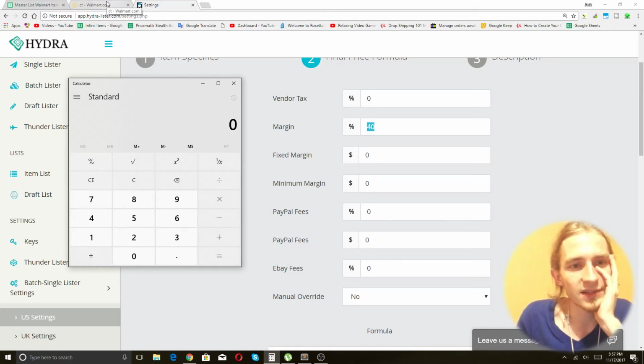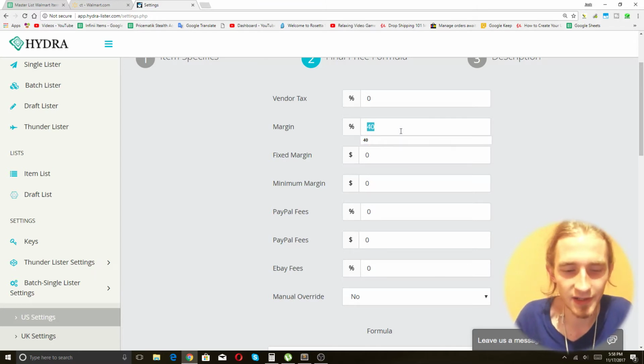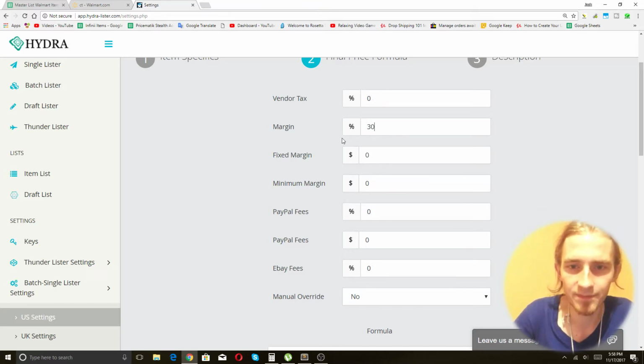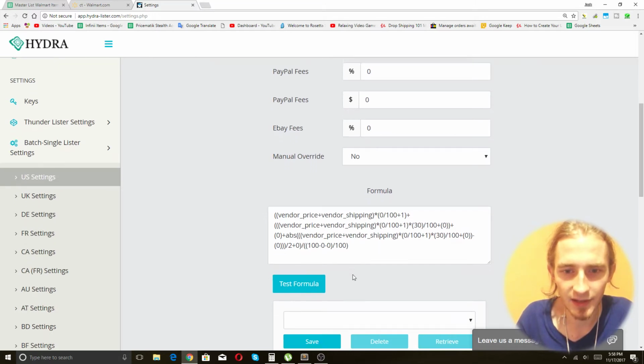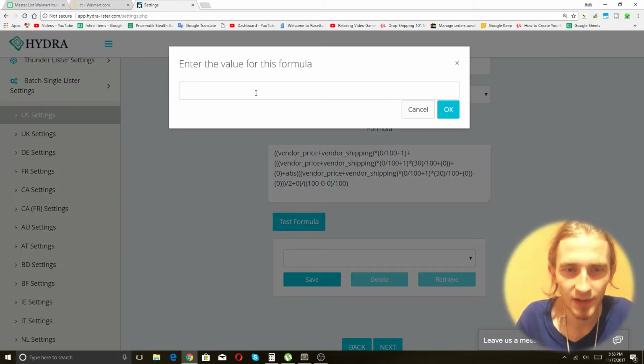Let's do an example. Let's say that my cheapest item is going to cost like $10 basically. So let's say it's a $10 item and we use, okay, what we're going to do is change this to 30%, keep all of these at 0, and then click test formula. Enter the value for this formula. Is that like the name?